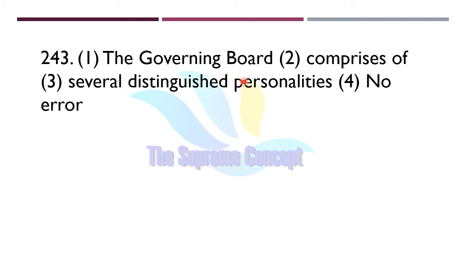The governing board comprises of several distinguished personalities. Now find out where exactly the error lies in this question. Yes, the error lies in part number 2. Of will not be used here with comprises.